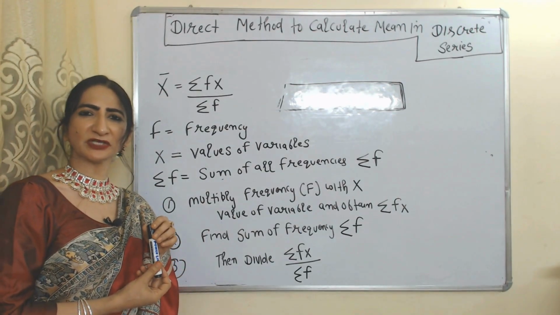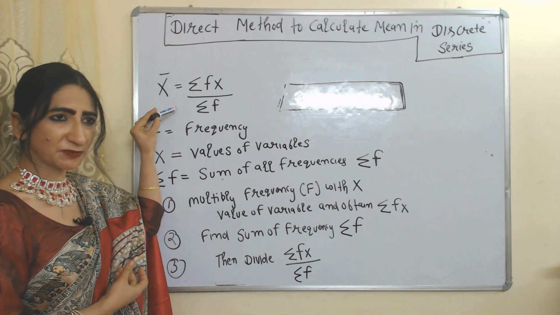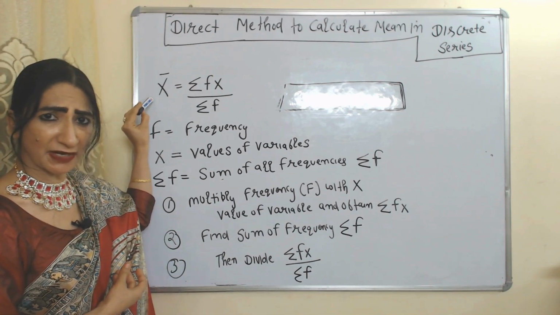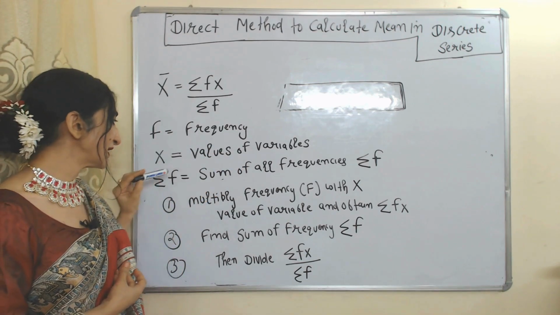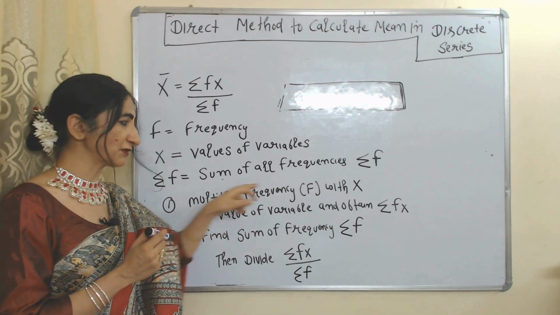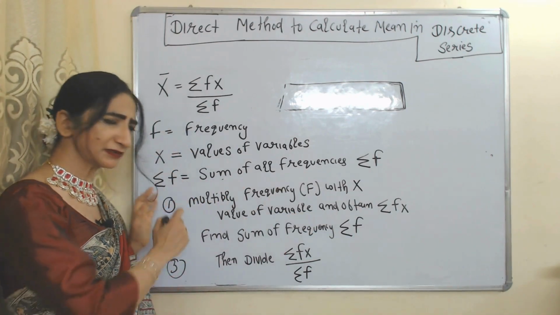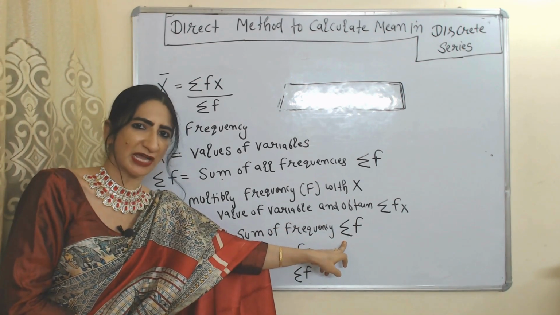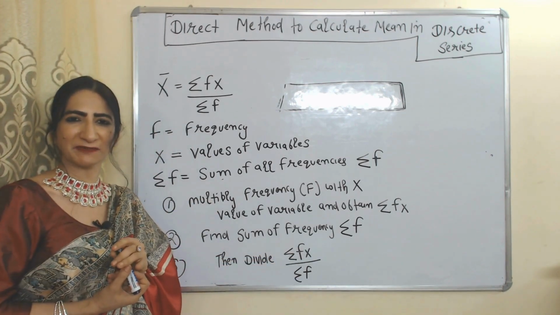Now we will see the direct method to calculate arithmetic mean in a discrete series. Formula: x bar equals summation fx divided by summation f. X bar represents the arithmetic mean, f represents frequency, x represents the value of the variable, and summation f represents the sum of all frequencies. First of all, multiply frequency f with variable x and obtain summation fx. Then sum all the frequencies and find the sum of frequency, which is represented by summation f. Then divide summation fx by summation f and obtain the value of the arithmetic mean.